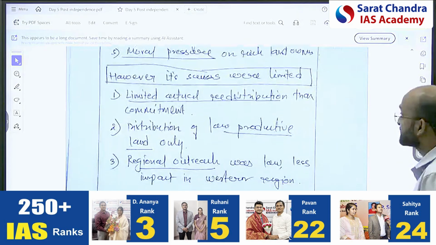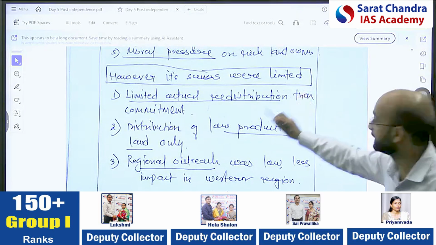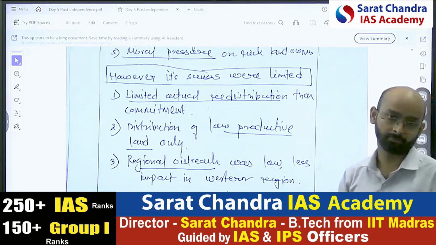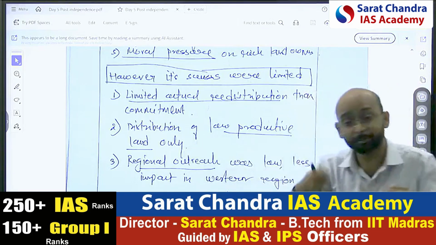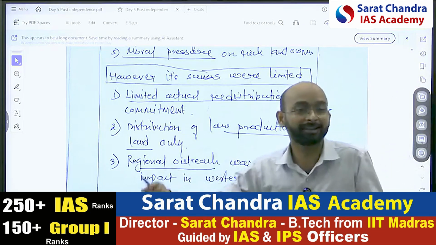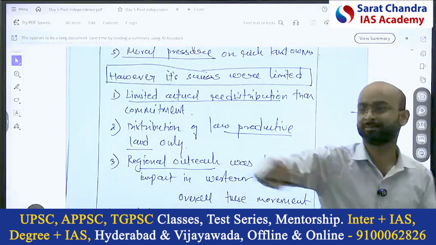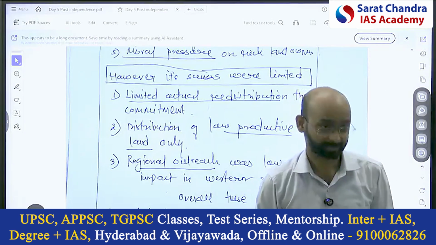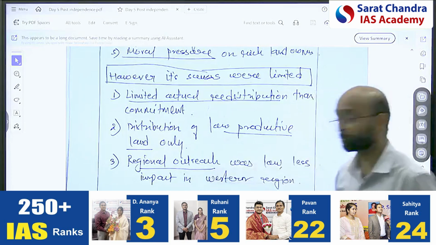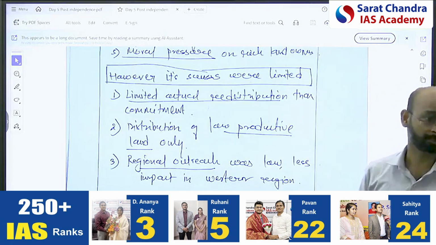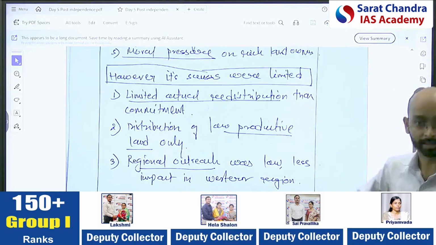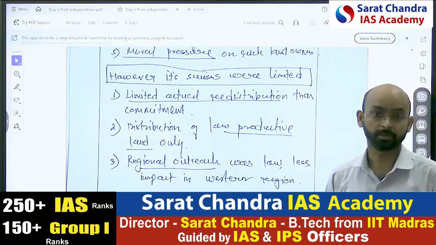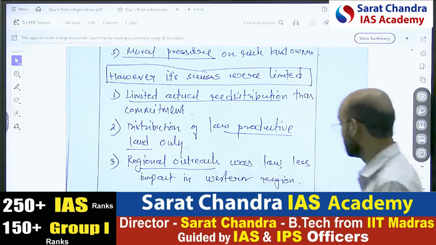However, its success was limited, with limited actual redistribution. They committed, but actually it was limited. Second, they distributed poor, low productive land. Suppose I have very low productive land, I give that as a donation. Yes, low fertile land. Last is the regional outreach, very few areas. I think Andhra Pradesh was the epicenter. Actually he started this movement from Andhra Pradesh. So this movement is very important for your state PCS also.